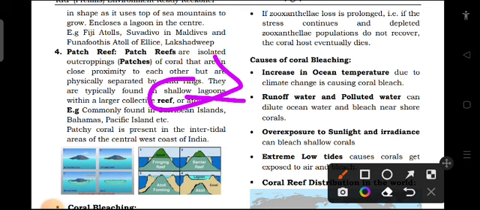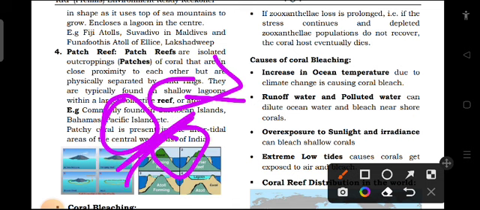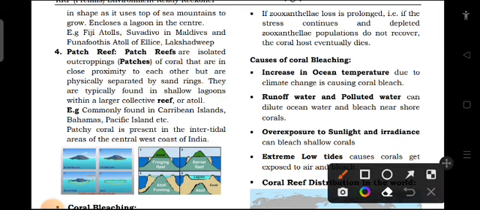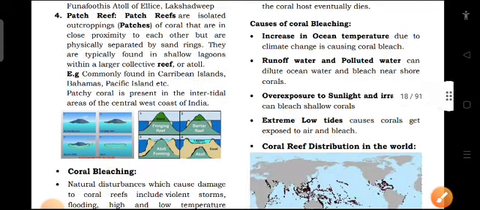Patch reefs are something which seem to be in patches, but they are in close proximity. Still, they are separated by this sand ring. Example, commonly found in Caribbean island, Bahamas, Pacific island. So in most of the ocean, these patch reefs are present. Patchy coral is present in the intertidal areas of central west coast of India. So these are 4 types of coral reef.